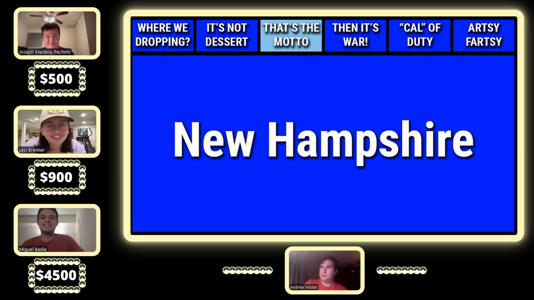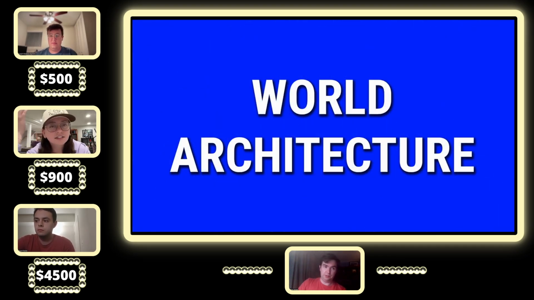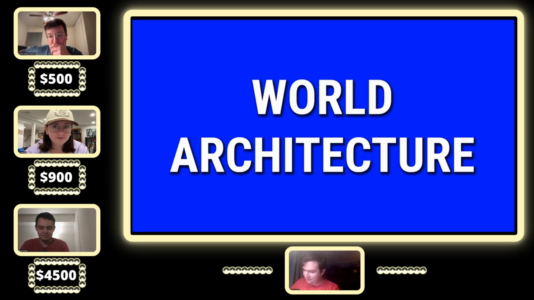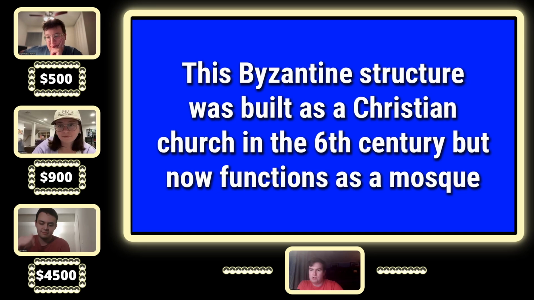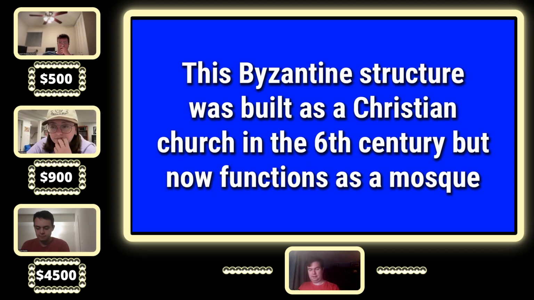All right, that brings us to Final Jeopardy. Your Final Jeopardy category is World Architecture. Everyone's wagers are in. This Byzantine structure was built as a Christian church in the 6th century, but now functions as a mosque. All right, I have everyone's answers now.